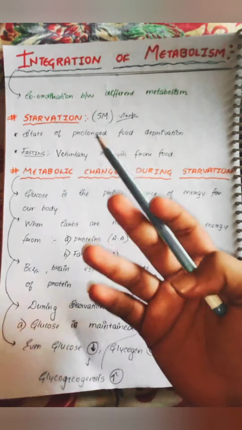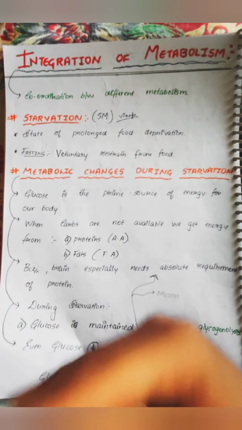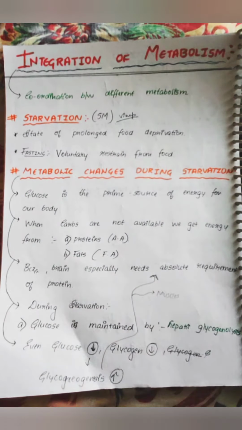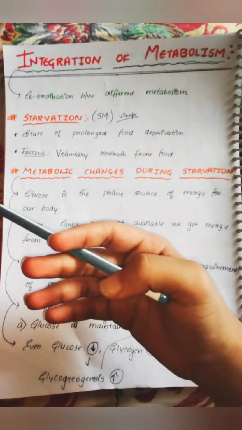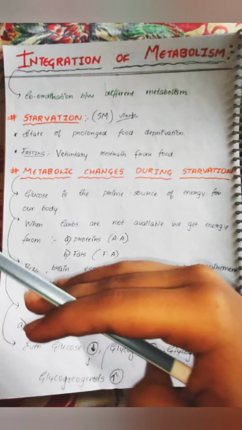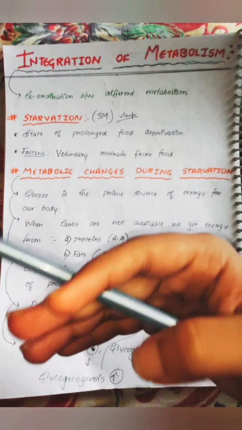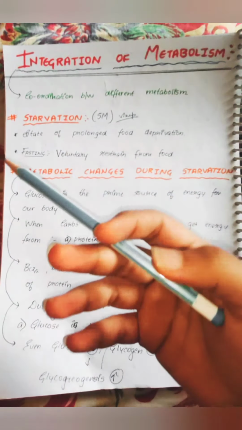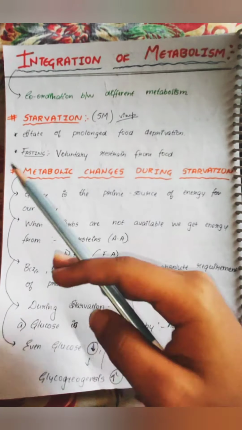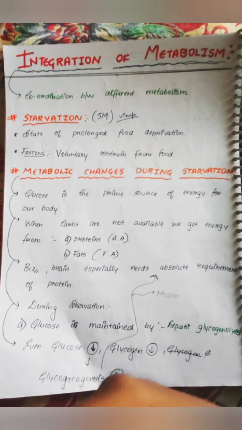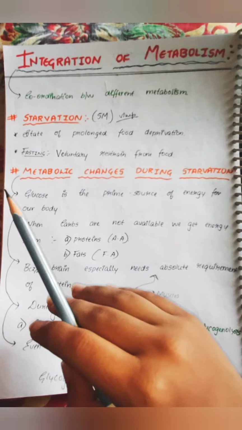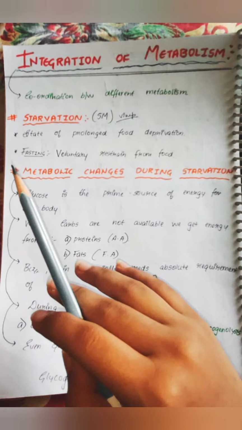What is fasting? Fasting is when you are restricting yourself from eating food. Even though you have food beside you, you are trying to control yourself voluntarily and restraining from the food item. If you do it voluntarily, intentionally, then it is called fasting. If you don't have food and you are doing a prolonged food deprivation, it is called starvation. So we'll look at some of the metabolic changes during starvation.